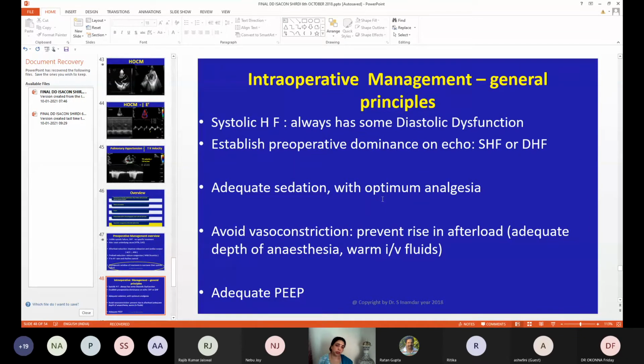See the temperature of the theater, IV fluid temperature. Patient can become hypothermic, which certainly increases the systemic vascular resistance, which is bad for diastolic dysfunction. And one has to give adequate PEEP, not high PEEP. They cannot tolerate excessive PEEP.